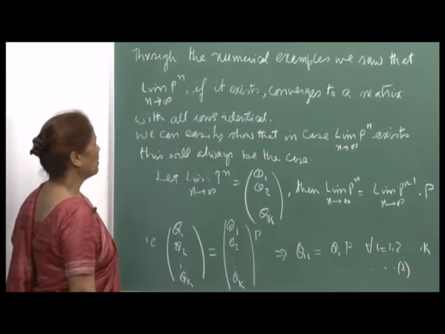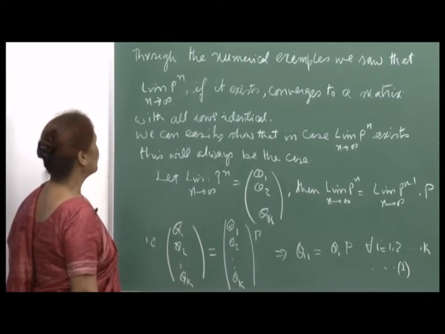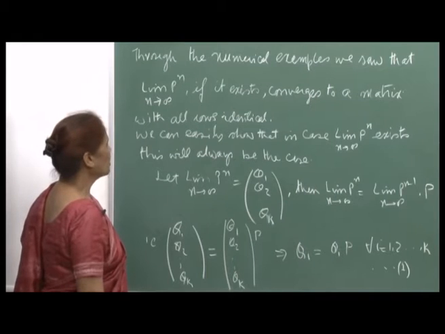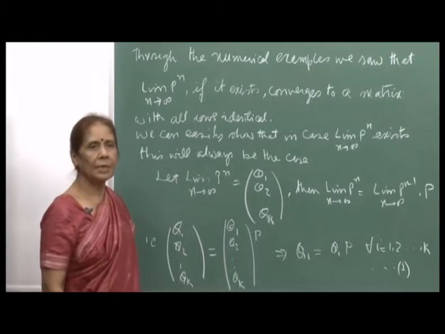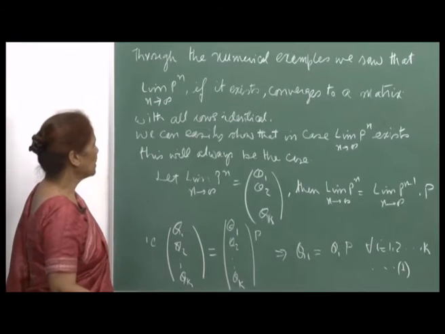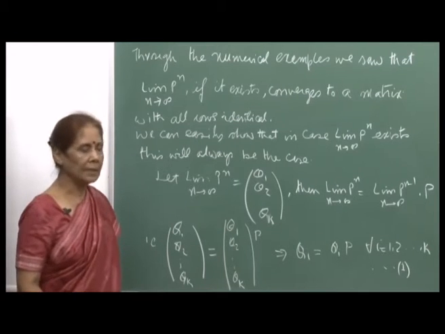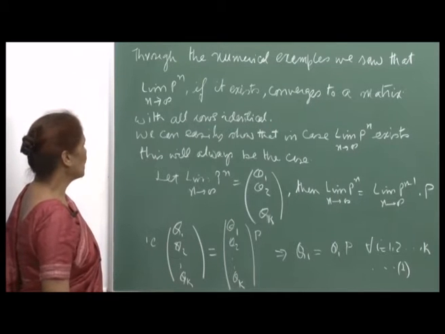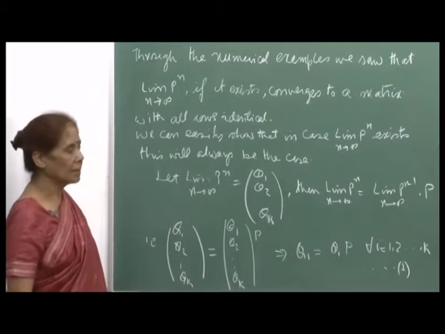Through the numerical examples we saw that the limit of P^n, where P is a transition matrix, as n goes to infinity, if the limit exists, converges to a matrix with all rows identical. In the 2-3 examples we considered, the limit existed, and the rows were becoming identical as we increased the power n. That means we continue taking higher and higher powers of P.